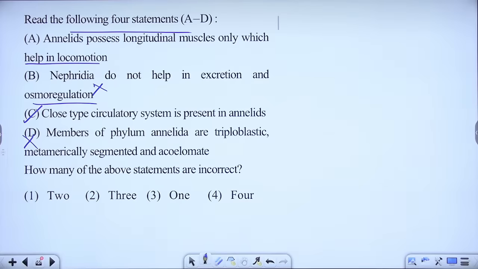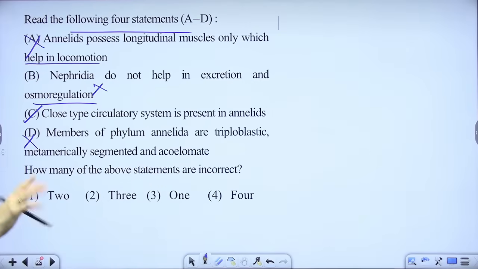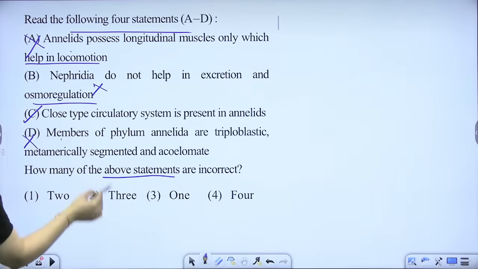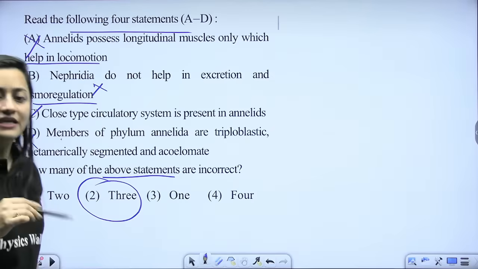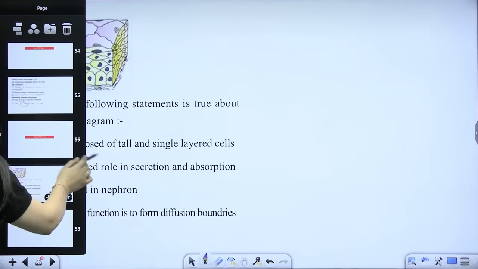What about statement A? Do they have longitudinal muscles only? Only is not appropriate here. Annelids possess longitudinal muscles only. No, that is not the case. So how many statements are incorrect? 1, 2, and 3. 3 are incorrect, right? Done? Let's move to the next topic.